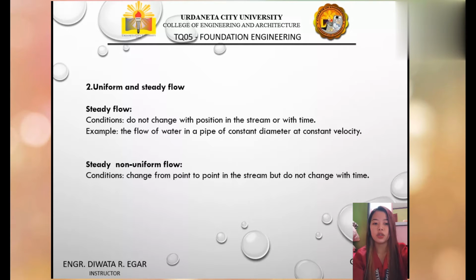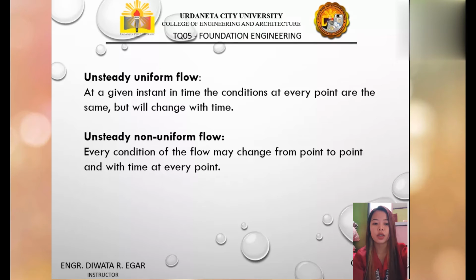Steady non-uniform flow. Steady non-uniform flow changes from point to point in the stream but does not change with time. Example, flow in a tapering pipe with constant velocity at the inlet; velocity will change as you move along the length of the pipe toward the exit. Unsteady non-uniform flow may change from point to point and with time at every point. Example, waves in a channel.